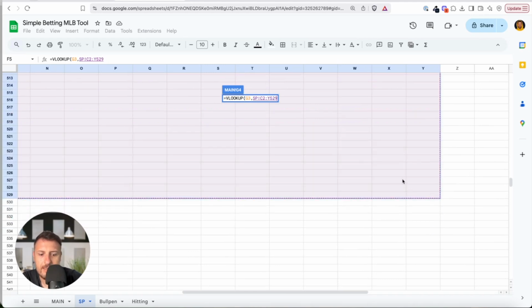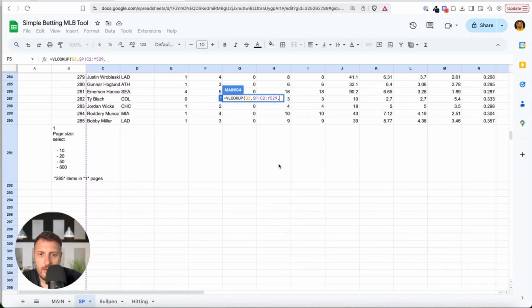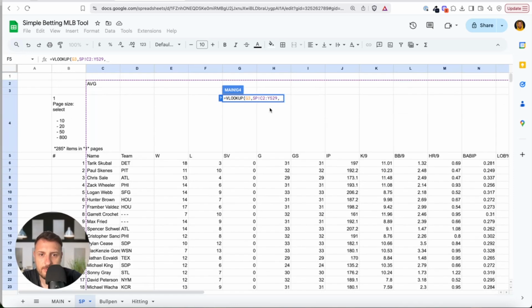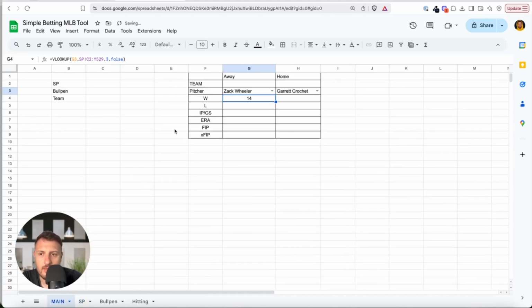Let's say like this. Another comma. So I'm looking for that pitcher in this range. And then which column? For the wins, 1, 2, 3. So I will type 3, and I will type false, because you need this so it will not find something else.